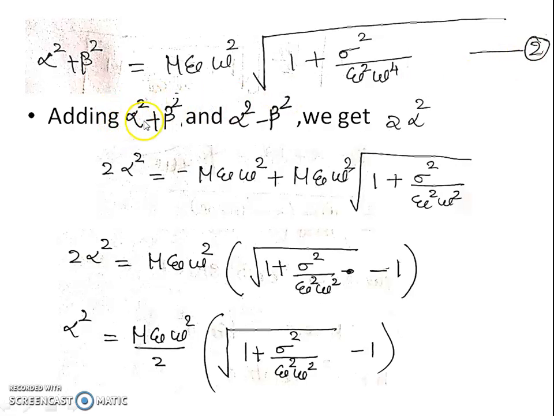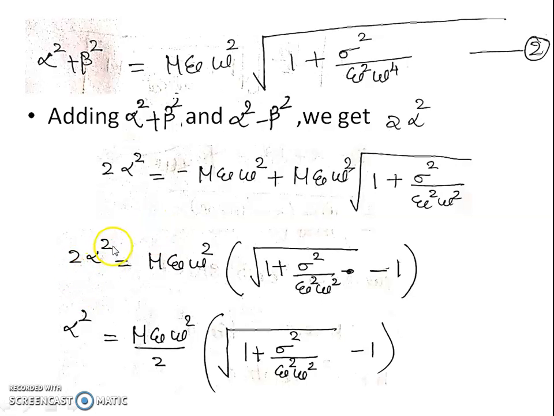And adding alpha square plus beta square and alpha square minus beta square, we get the value for 2 alpha square. So 2 alpha square is equal to minus mu epsilon omega square plus mu epsilon omega square into root of 1 plus sigma square divided by epsilon square omega square.